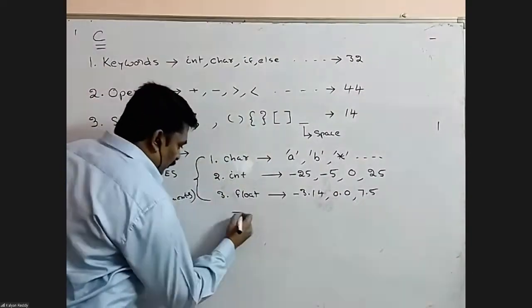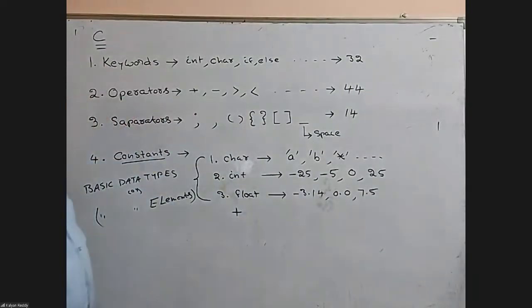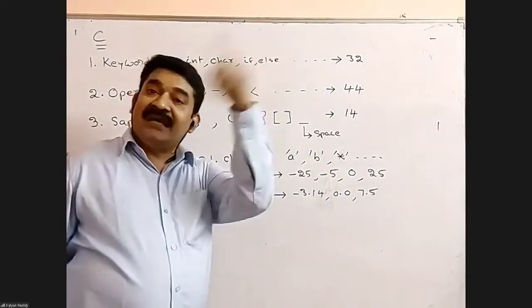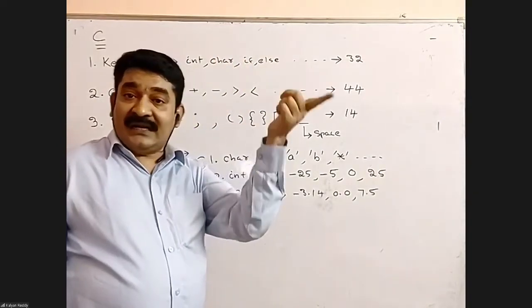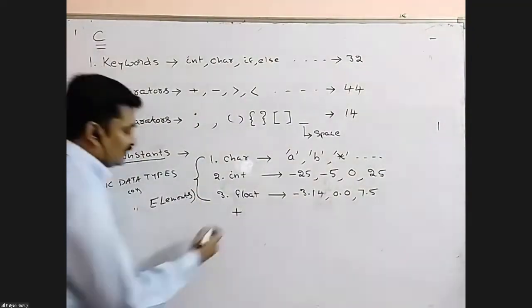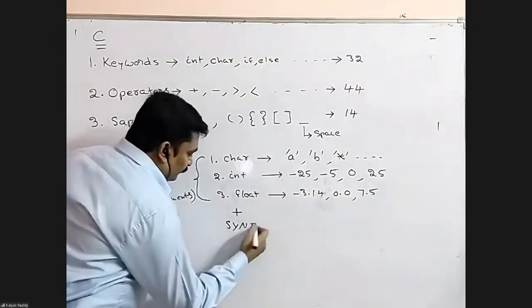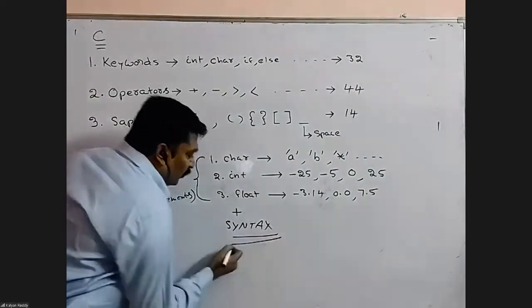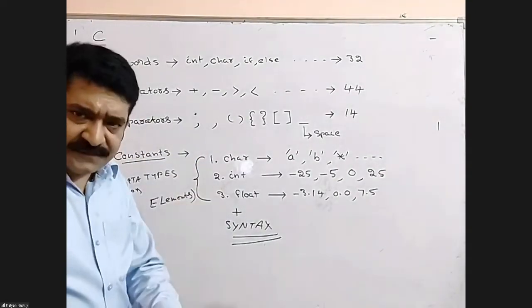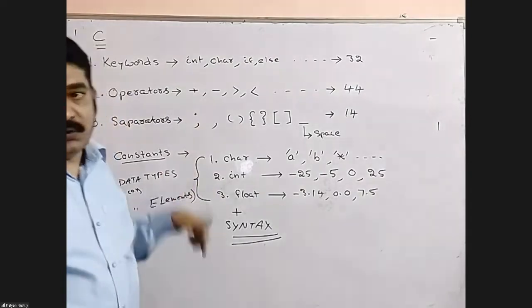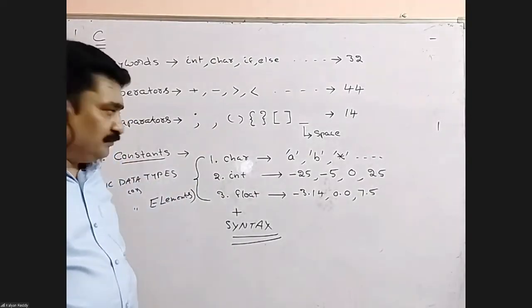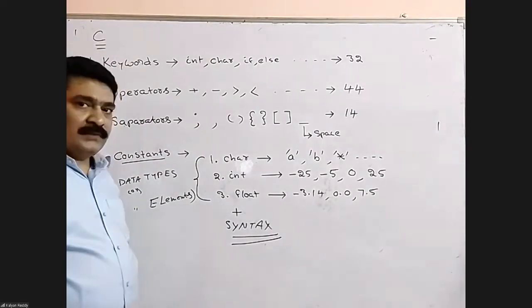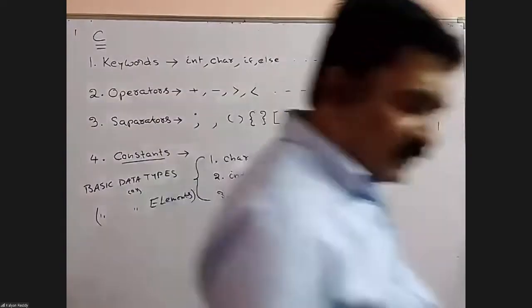With all this, we need to follow the usage, how to use these things in a proper way. In human language, the terminology is grammar. Any mistake there is called a grammatical mistake or grammatical error. Here, the terminology is syntax. We need to follow the proper syntax. Syntax means nothing but grammar. That means how to use all these things in a proper way. That's it.